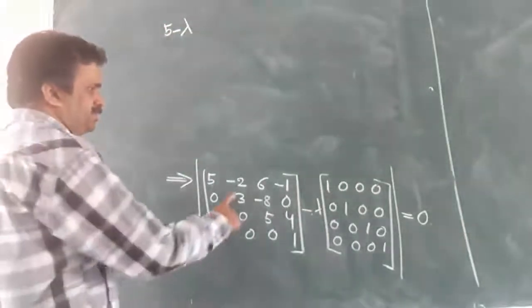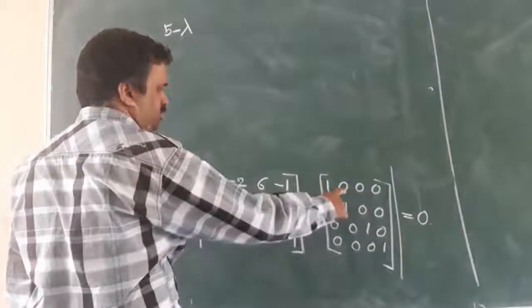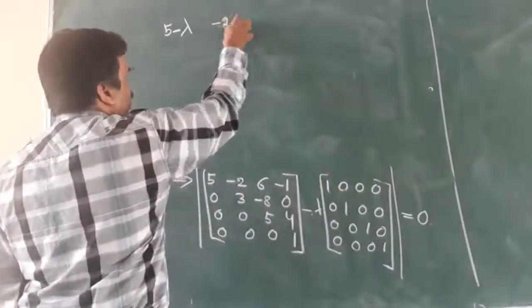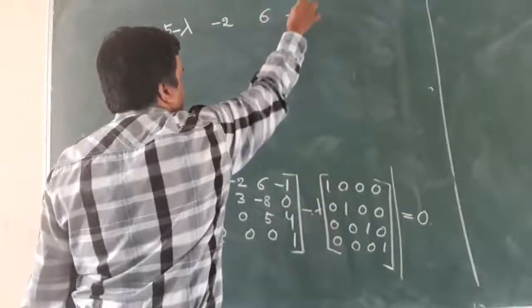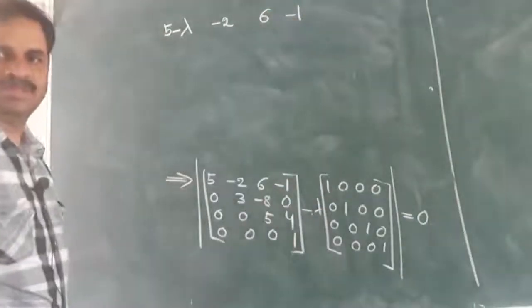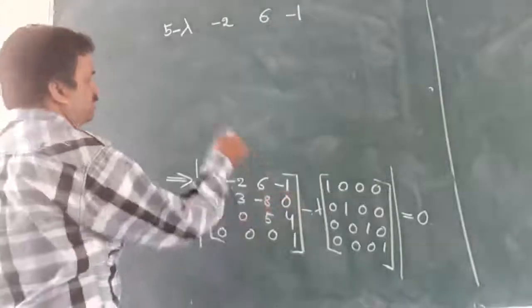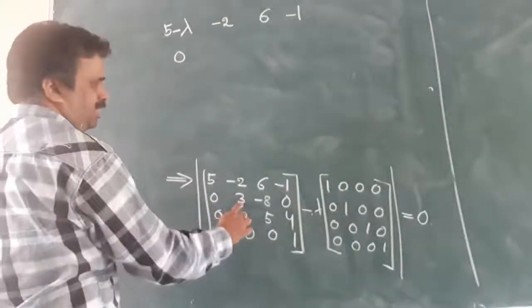Next we have minus 2 minus lambda into 0, so minus 2. Then 6 minus 0 is 6, and minus 1. Next, second row: 0 minus 0 is 0, and 3 minus lambda.